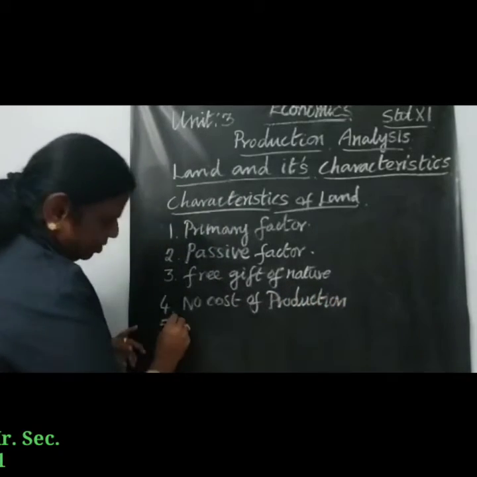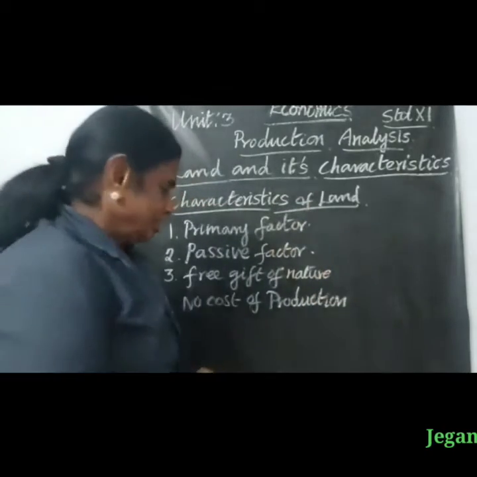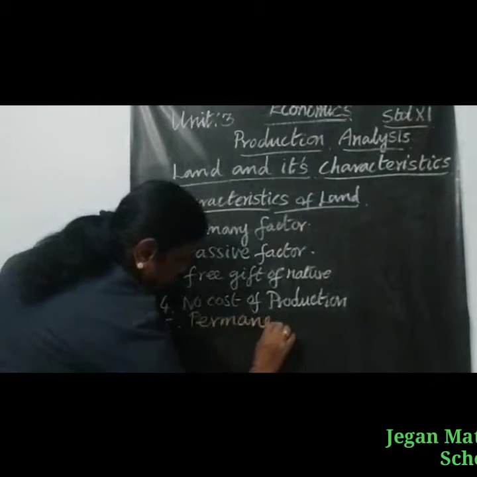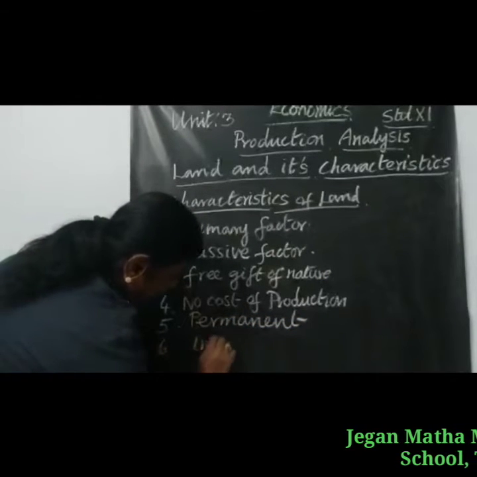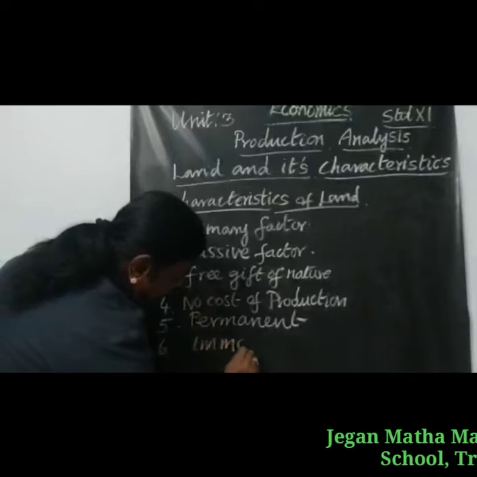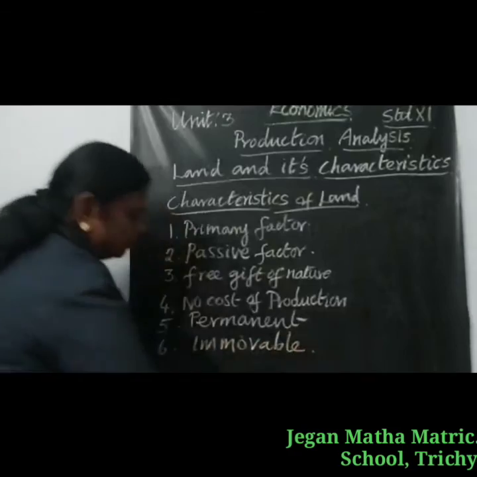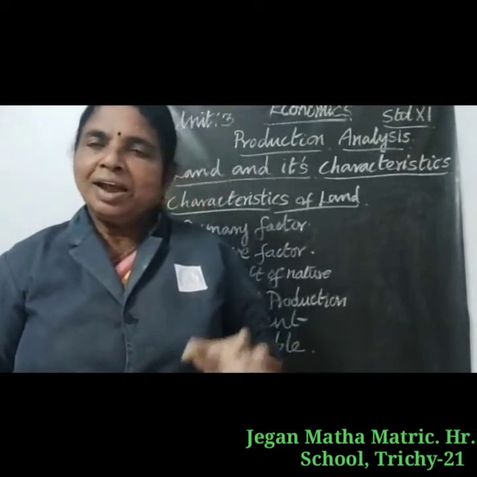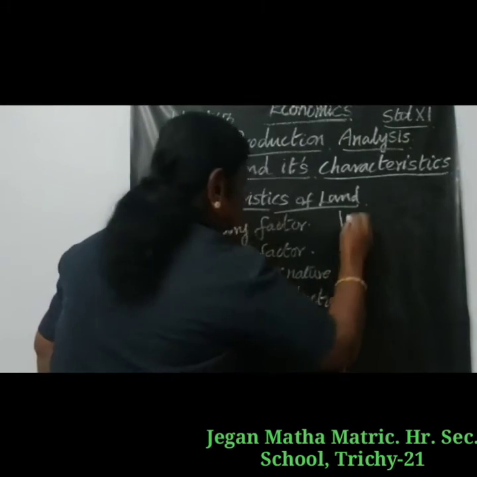Fifthly, land is permanent. And sixth, it is immovable. It cannot be moved. So land is permanent and immovable.